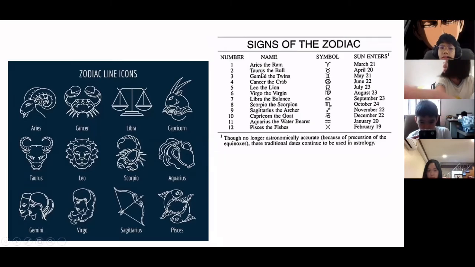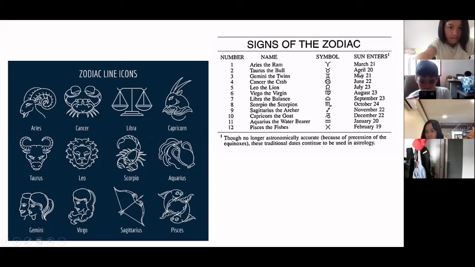Okay, the second one, we have Taurus, or the bull. This constellation appears around April 20 in the night sky, mostly around summer. That's the time that they can see this constellation. And then we have Gemini, the twins. It appears May 21st. And then Cancer, the crab, which appears around the 22nd of June. Leo, the lion, July 23rd. And then we have Virgo, the virgin, August 23.